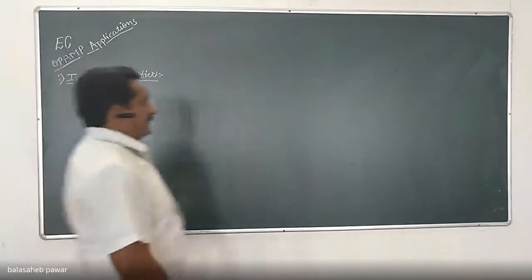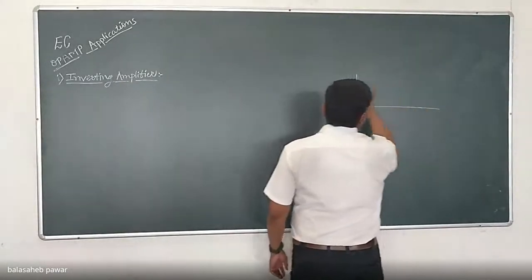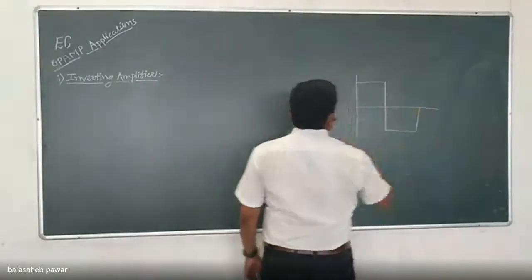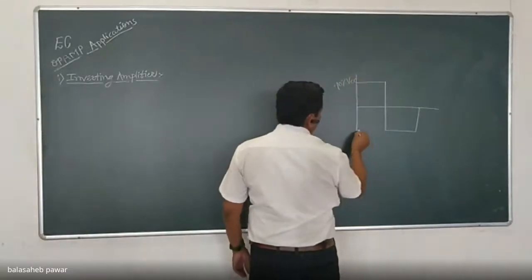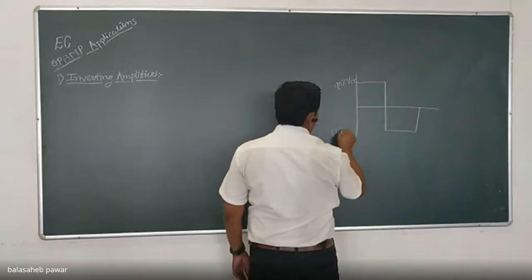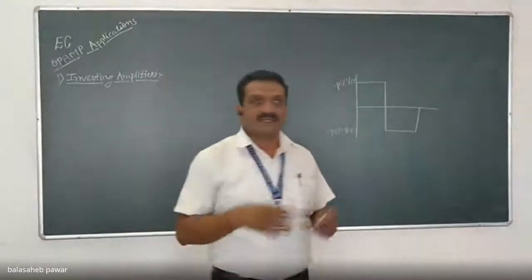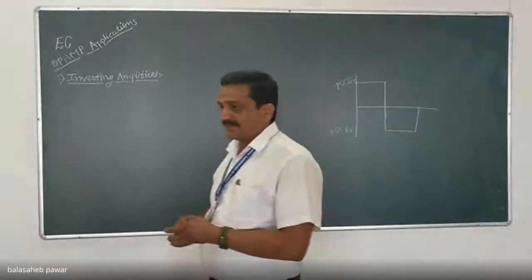The nature of the output was saturated output. If the op-amp is used in open loop configuration, the obtained output was a square wave. Its amplitude is 90% of plus VCC, and the negative is 90% of minus VEE. That means the nature of the signal gets changed. The input was a sine wave, but the obtained output was square. It gets saturated. Why does it get saturated?